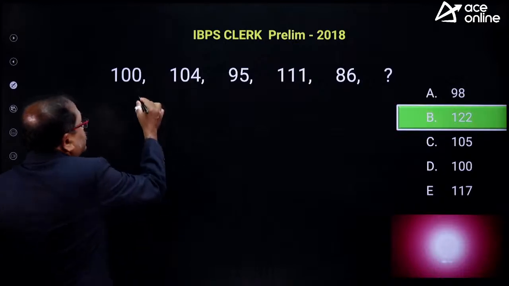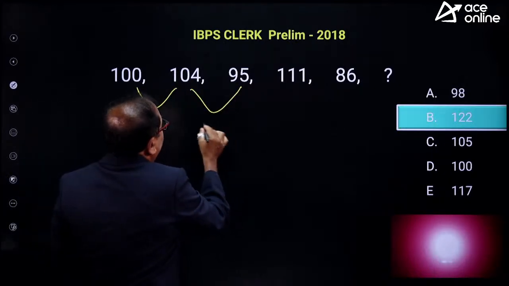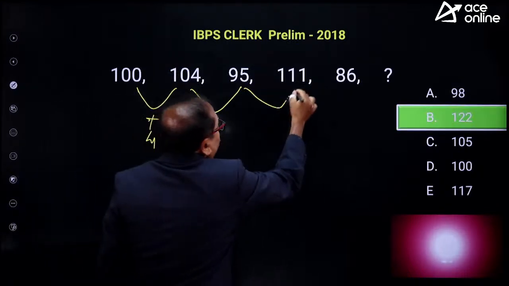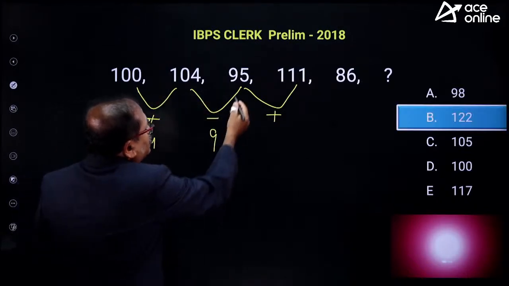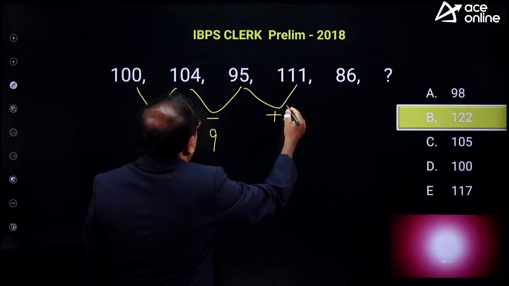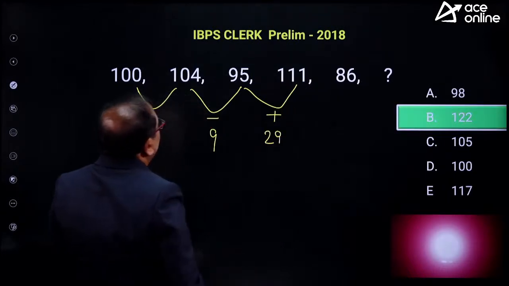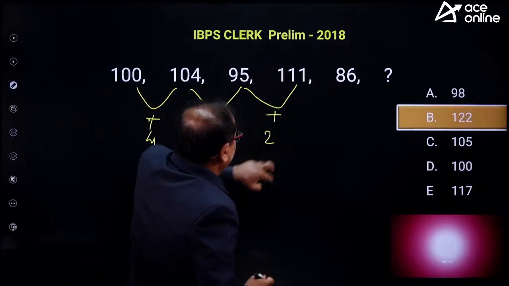So, what did you notice here? From here to here, it is plus 4, and from here to here, it is minus 9. Am I right? Minus 9. And from here to here, it is plus, how much is that? That is 15, and 11 is 26. Plus 26.